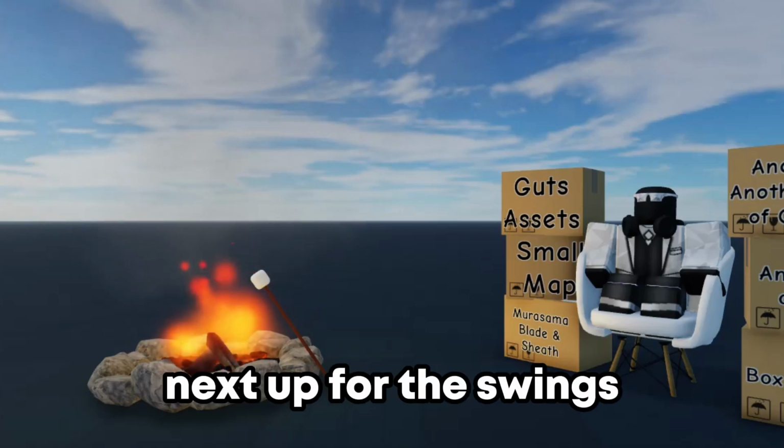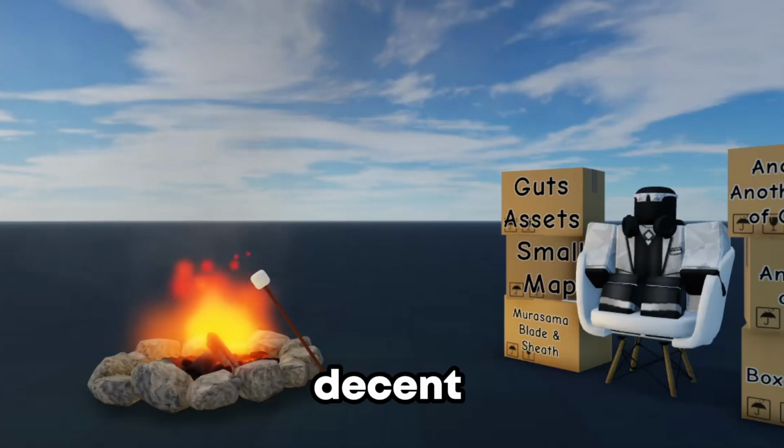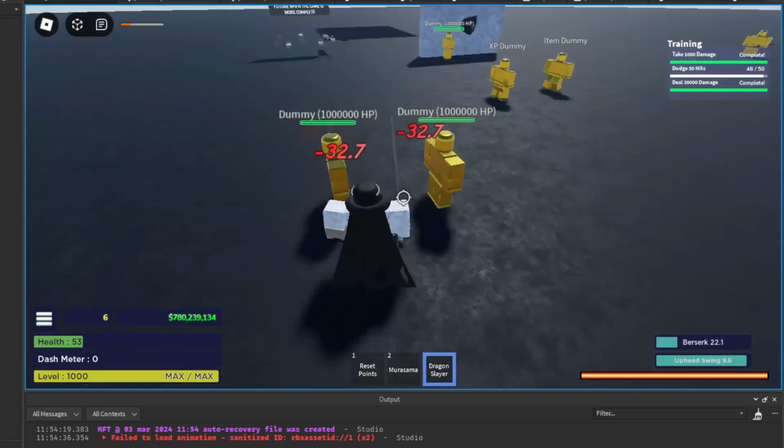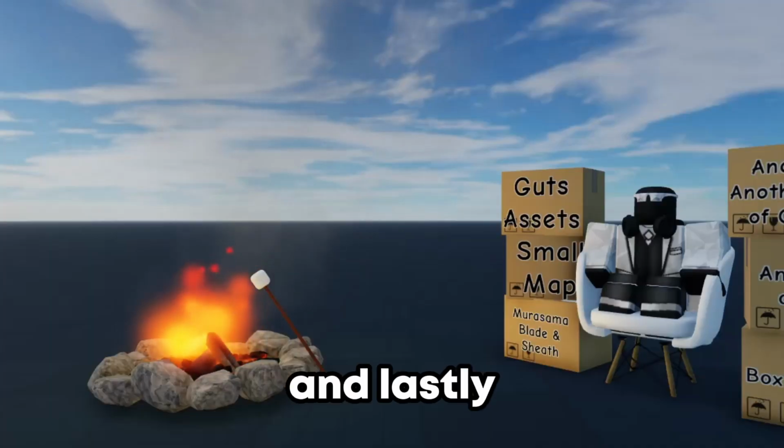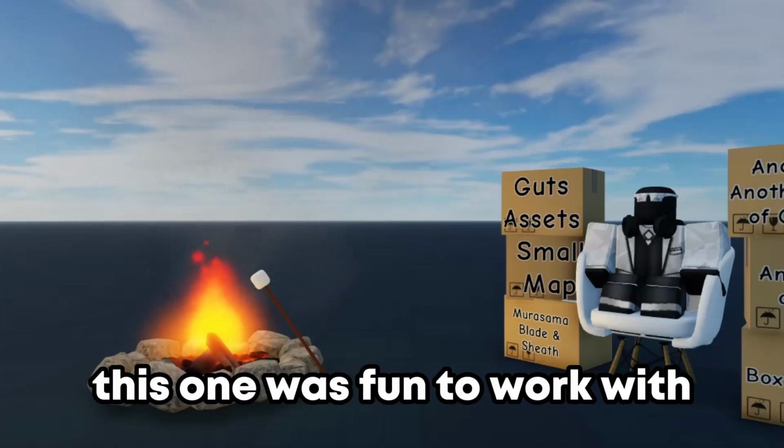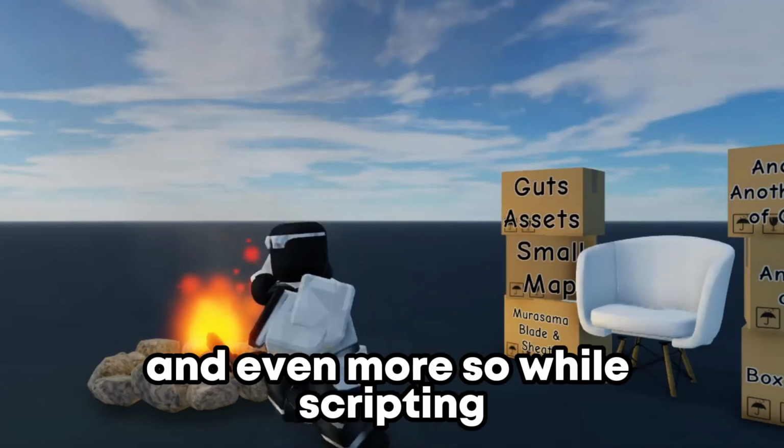Next up were the swings, which turned out decent. And lastly, the Berserker armor. This one was fun to work with, and even more so while scripting.